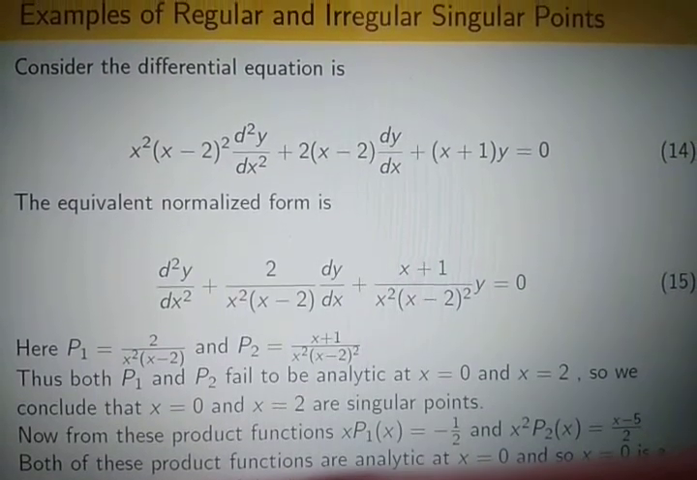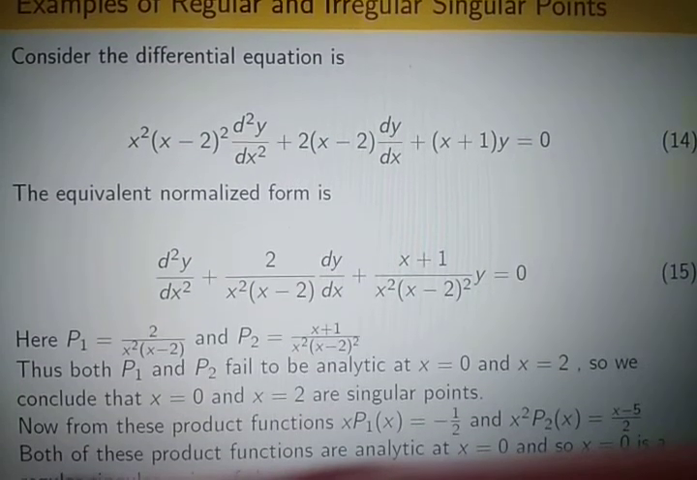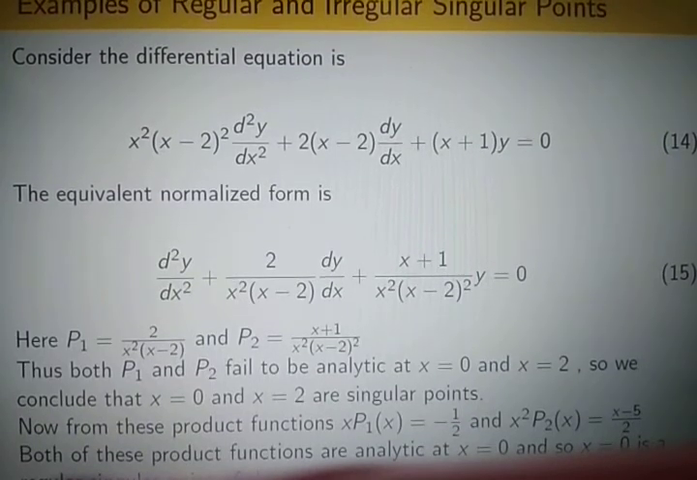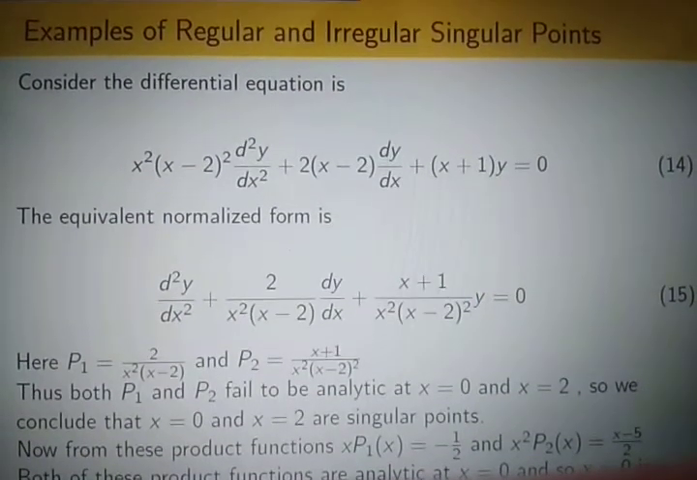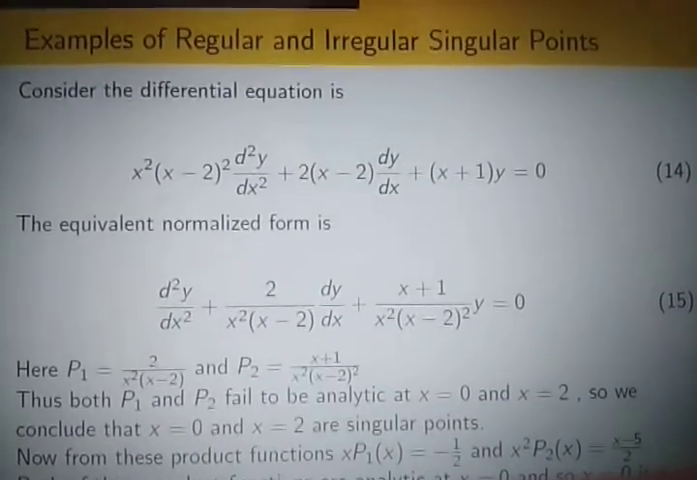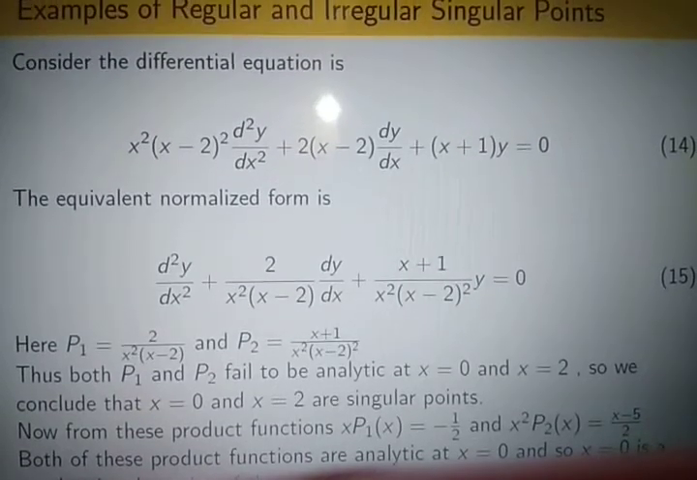Here we get P1x. What is that? P1x equals 2 by x square into (x minus 2) and P2x equals (x plus 1) by x square into (x minus 2) whole square. Thus both P1 and P2 are not analytic at x equals 0 and x equals 2. So x equals 0 and x equals 2 are singular points.